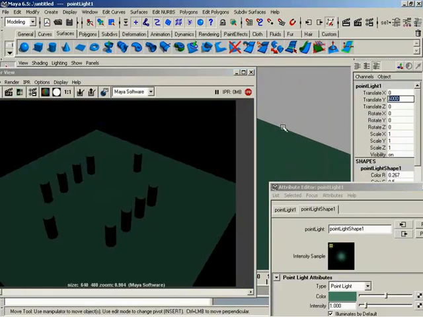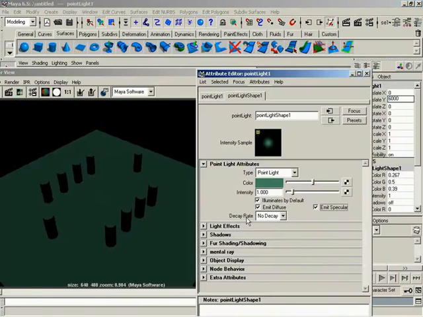Now what I'd like to do is, let's just come down here and change our decay rate over to, let's say, linear. So now the light is just going to continue to equally fall off linearly as the light gets further and further away from the source itself. Are you planning on moving it back down?